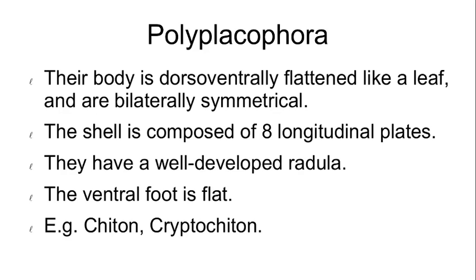Shell composed of a longitudinal series of 8 calcareous pieces. Foot flat and ventral, laterally bordered by a groove containing gills. Radula well developed, comprising 17 teeth. Intestine coiled with a terminal anus.